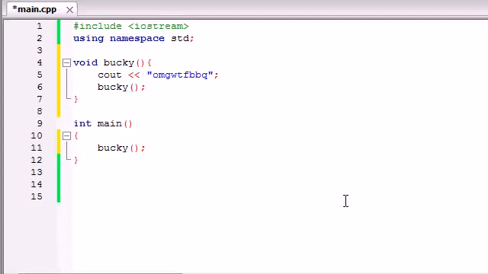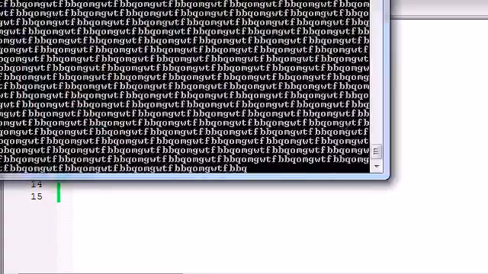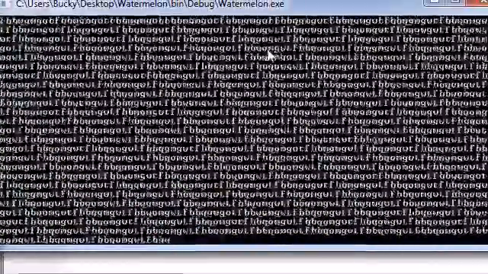So now you'd say, alright, we're gonna run main first, and main's gonna say, okay, go ahead and run Bucky, and Bucky's gonna say, okay, print this out and then run Bucky. Okay, Bucky, print this out and then run Bucky again. And whenever we go ahead and run it, we can see that this is a function that basically never ends.